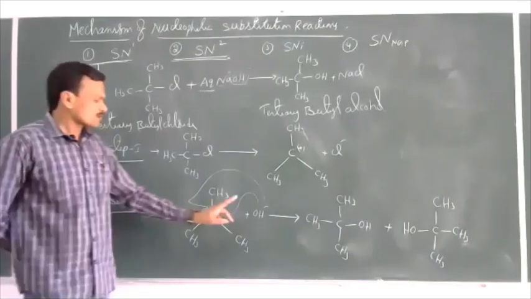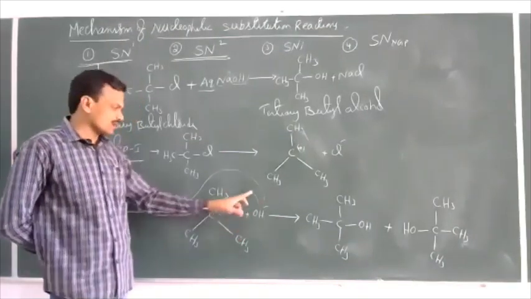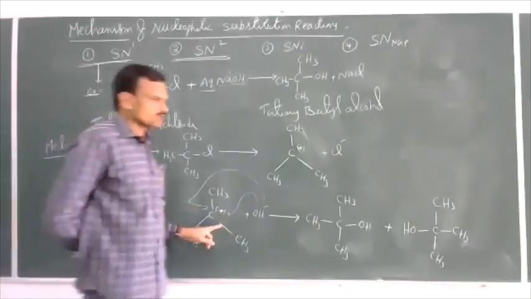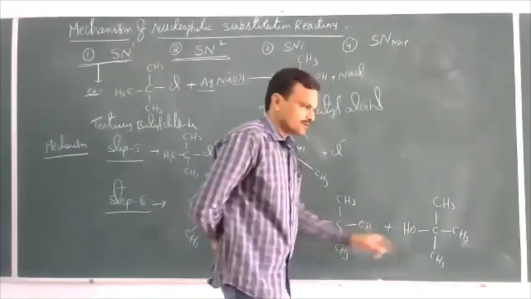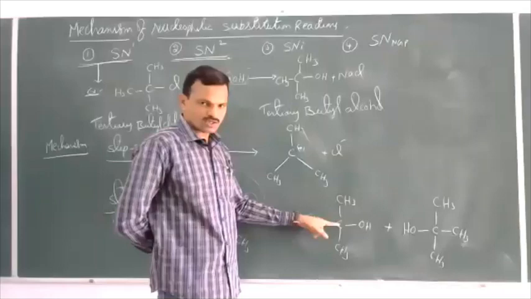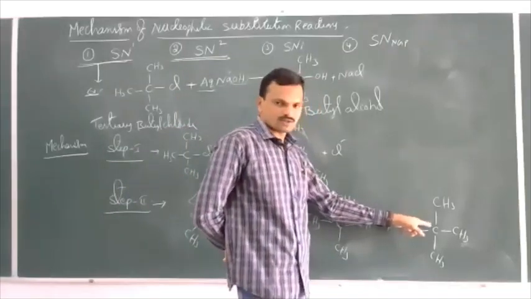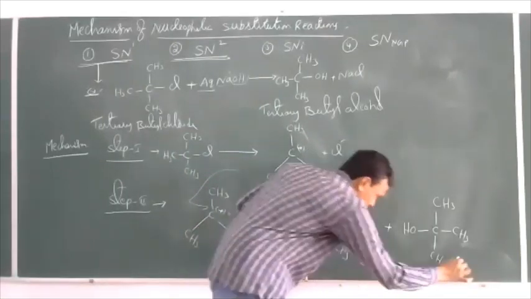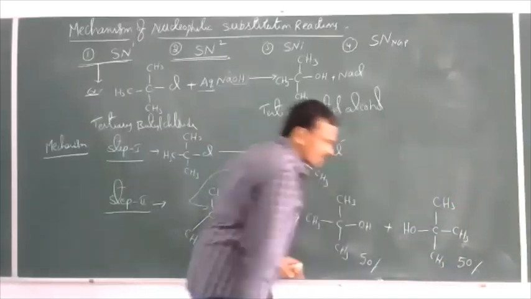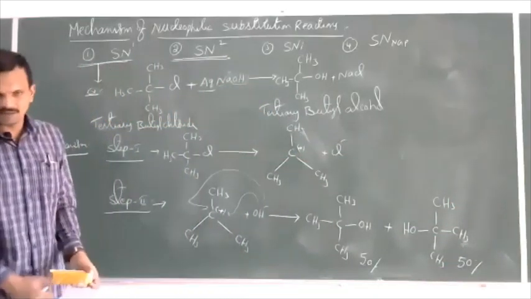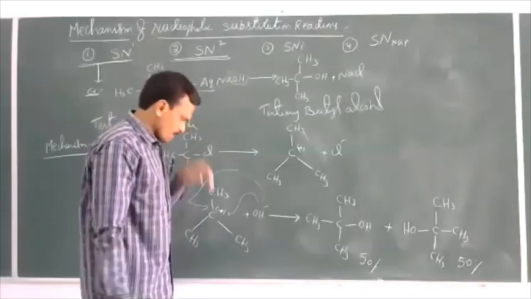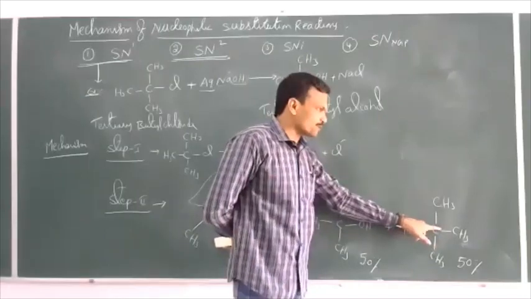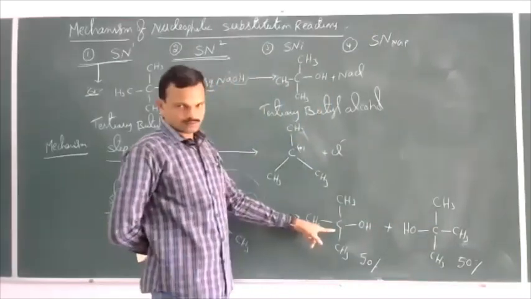So the second step is that the OH minus nucleophile attacks the carbocation from either side of the carbon and gives a racemic mixture. This is the molecule with retention of configuration. This is the molecule with inversion of configuration. So this is formed to an extent of approximately 50% and this is formed to an extent of 50%, maybe or may not be exactly. Generally, the product with inversion of configuration is predominant over the product with retention of configuration.